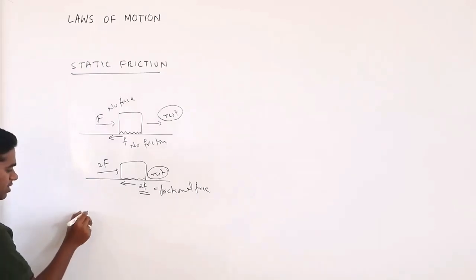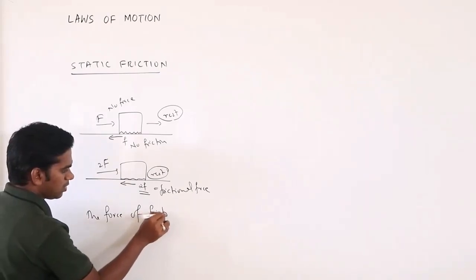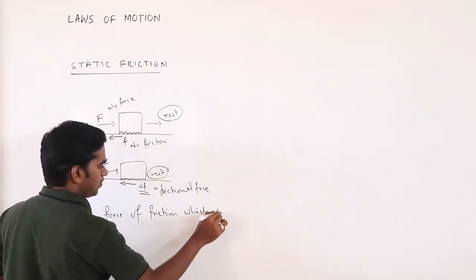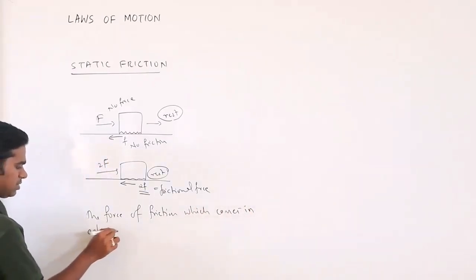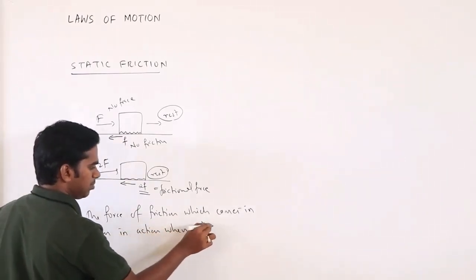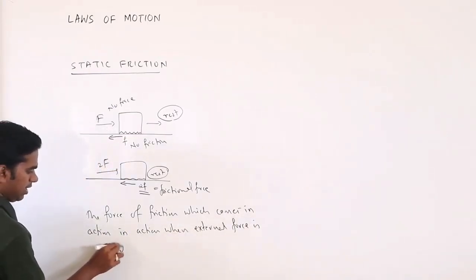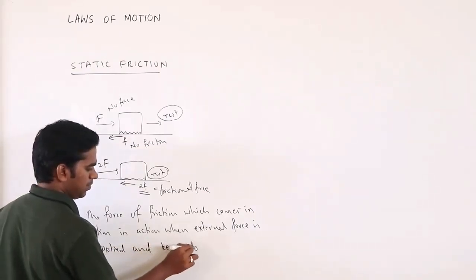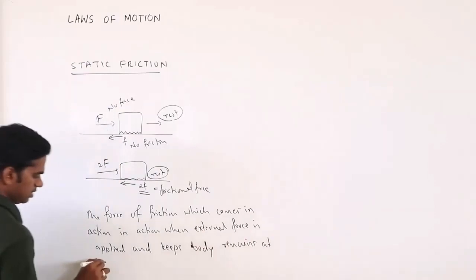That kind of frictional force we call static friction. So how can we define it? The force of friction which comes into action when an external force is applied, and keeps the body or object at rest.